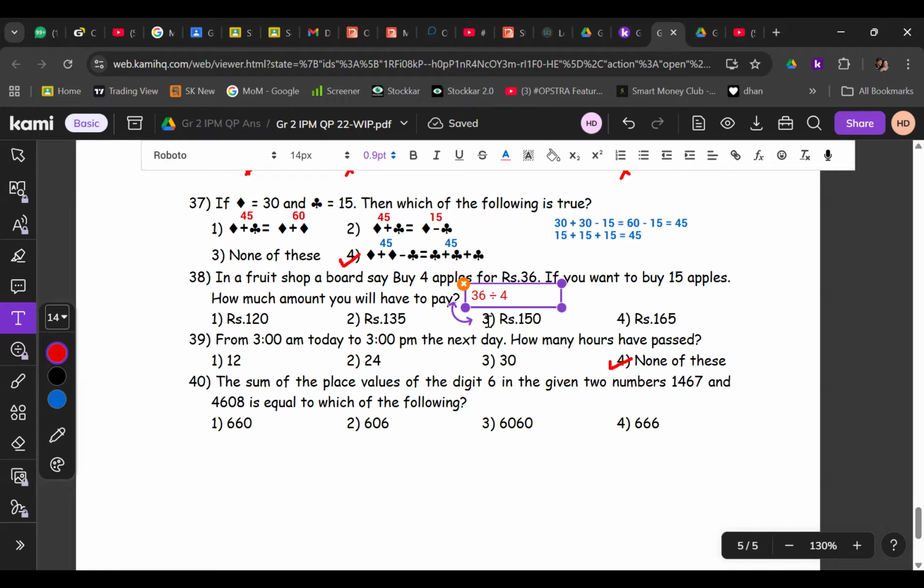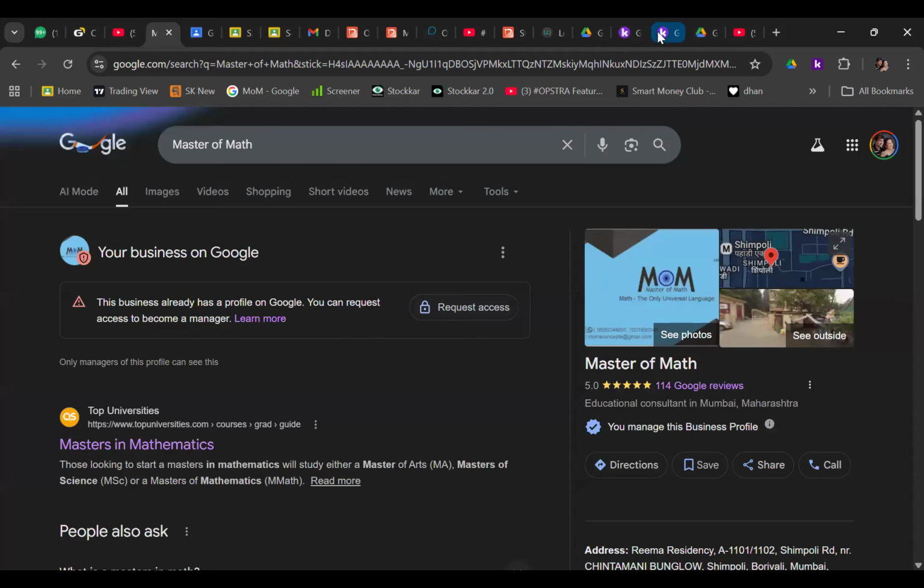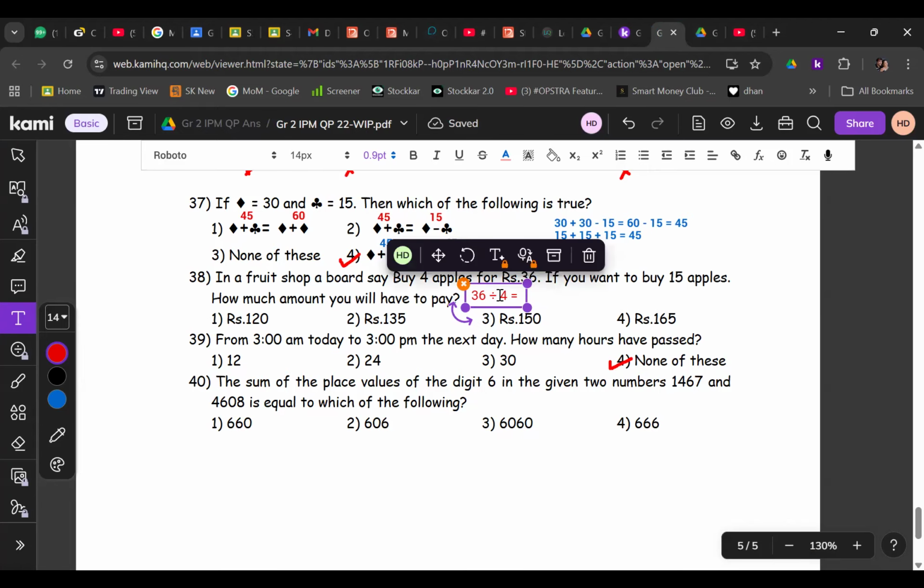So every apple will cost the same thing, right? 9. Why is it? 36 divided by 4 is Rupees 9, right? Yeah. Correct? Now you will have to buy 15 apples. 15 multiplied by 9 is equal to what? 135. Correct? 135.